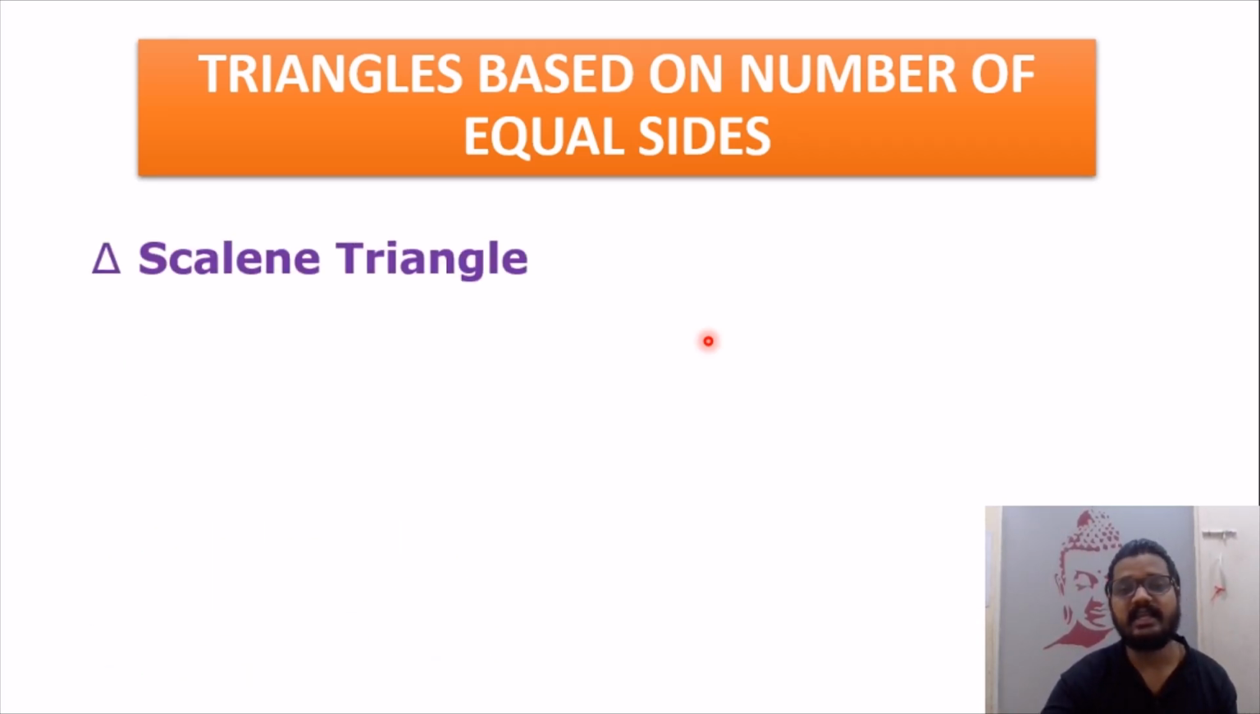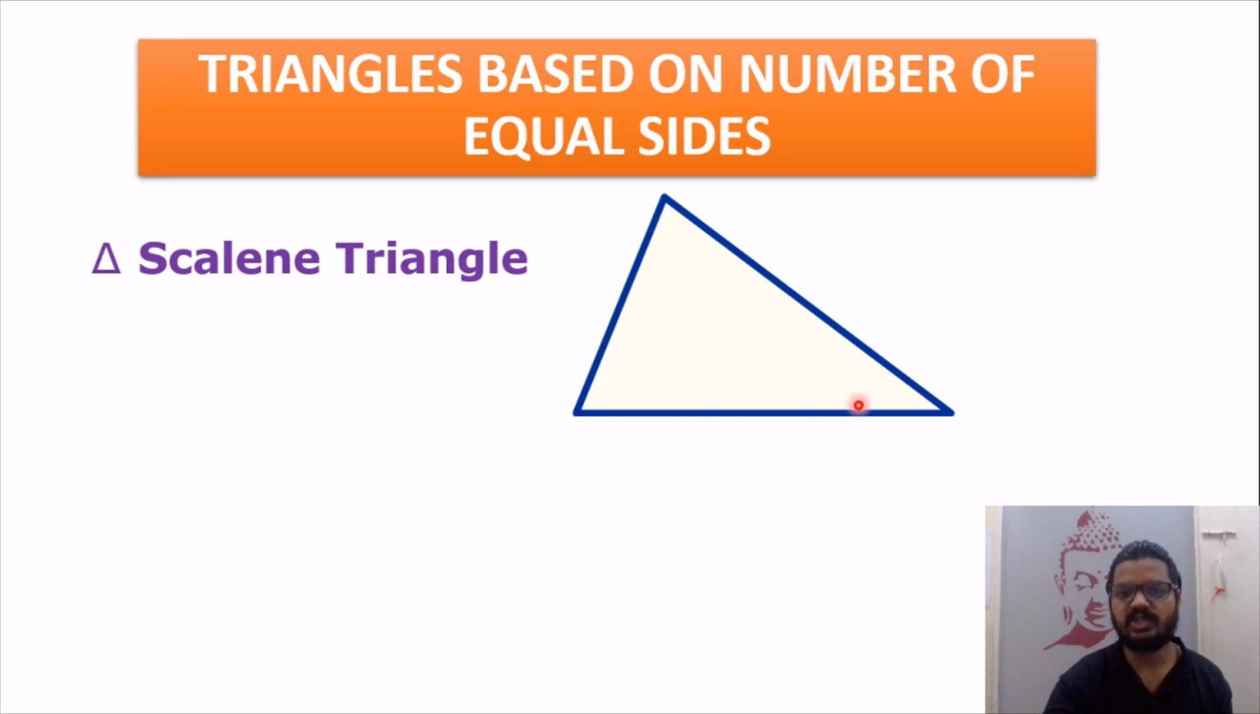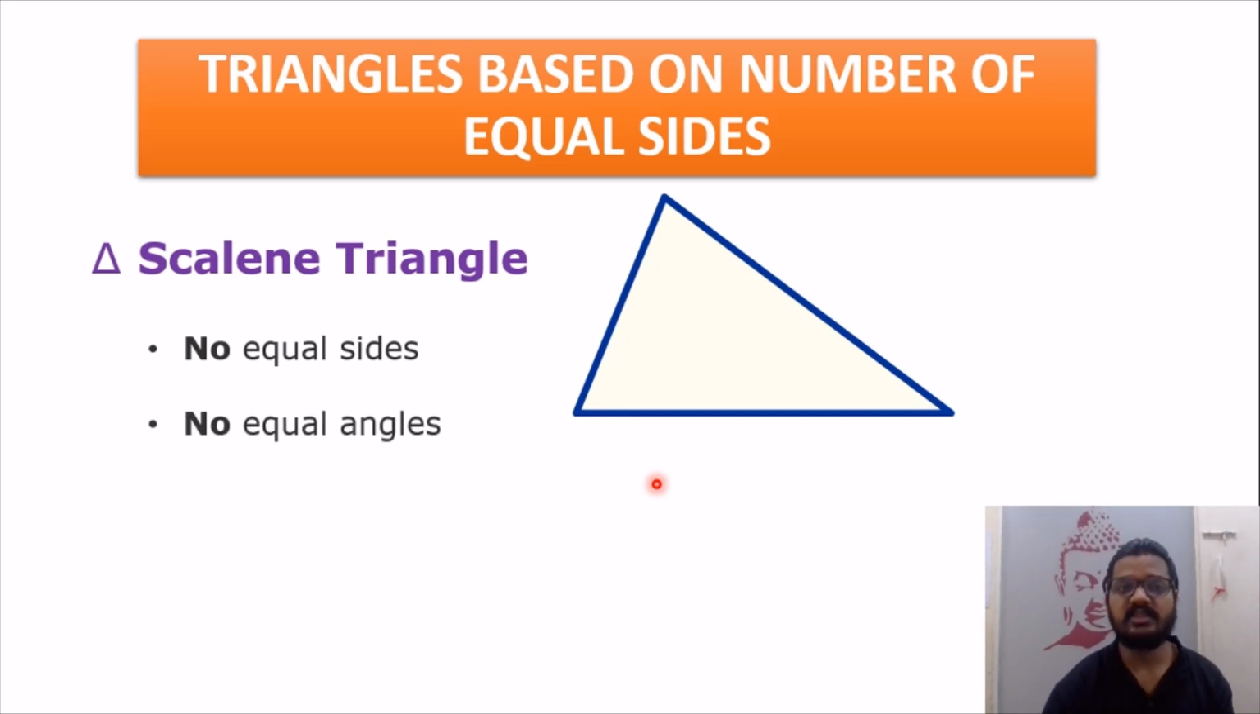That is called a scalene triangle. If you observe this triangle, no side looks equal to another one, and that is the reason: no equal sides and no equal angles. So this is how we divide types of triangles based on equal sides. So we had equilateral triangle, isosceles triangle and scalene triangle.